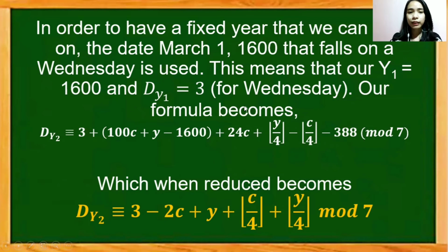So we substituted that in one of our equations that we got. So if we reduce this by getting the modulo 7 of each of the terms, when reduced, this becomes this equation. So this is our final equation. But remember, this formula is only used for getting March 1 of whatever year, using the base year March 1, 1600.